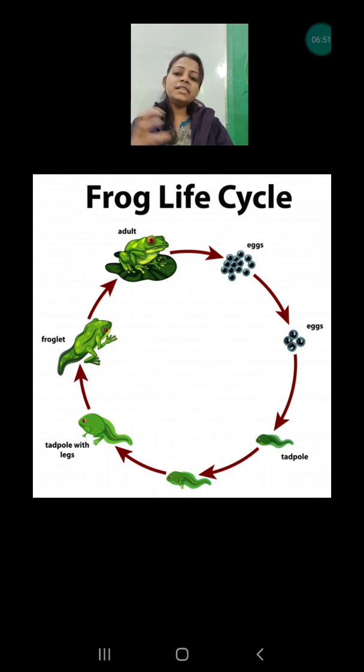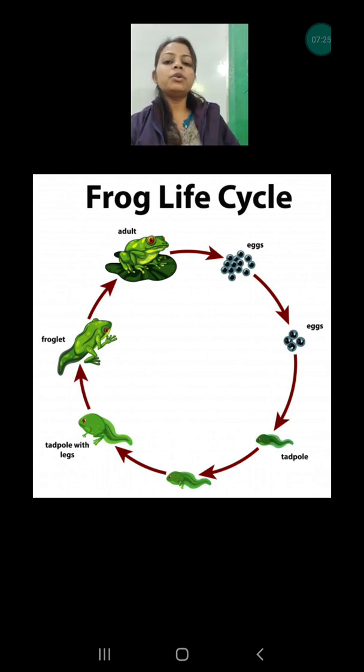After some time, the gills are replaced by lungs as a breathing organ. What it means is they are able to go on the land. Once they have developed lungs, they can breathe on land, and they start jumping over the land. At that time they have both legs and lungs as a breathing organ, and they have tails also. Slowly the tails start disappearing, and at last disappear completely. When you see the adult frog, it does not have any tail, because it has disappeared.